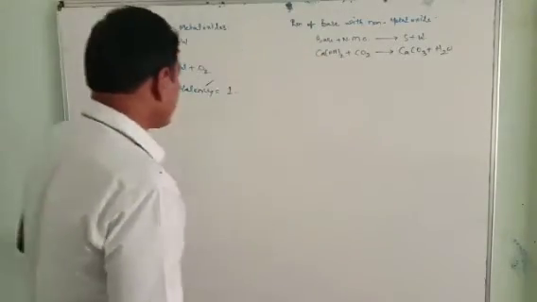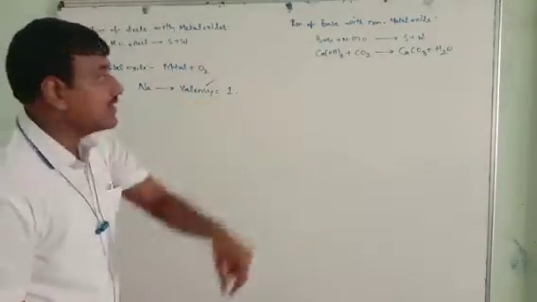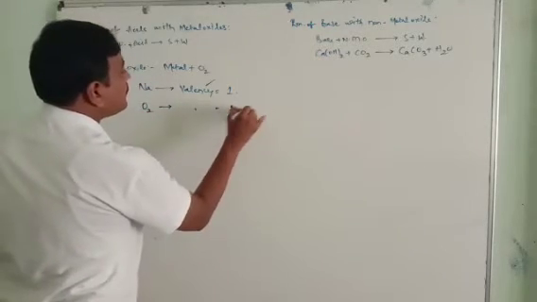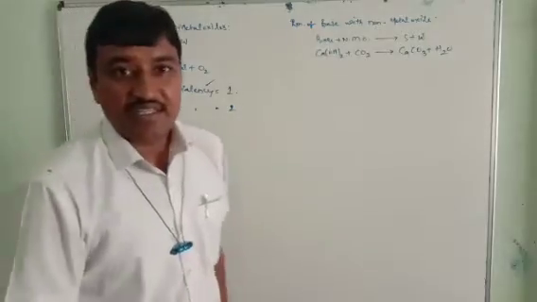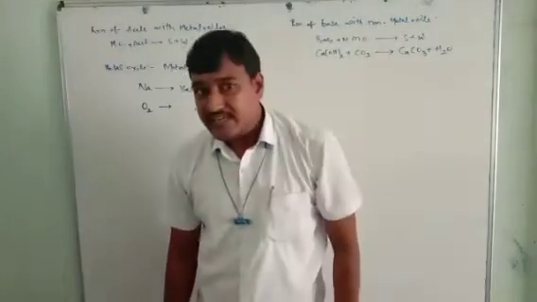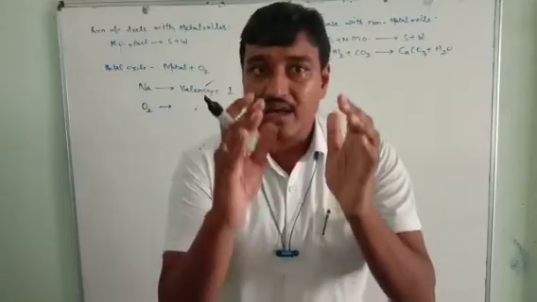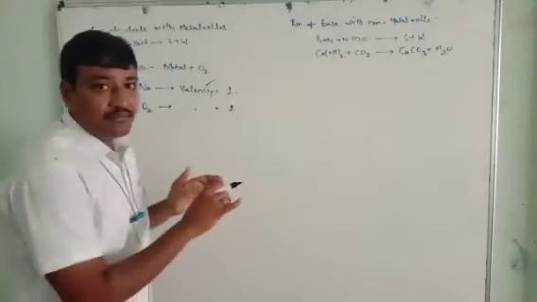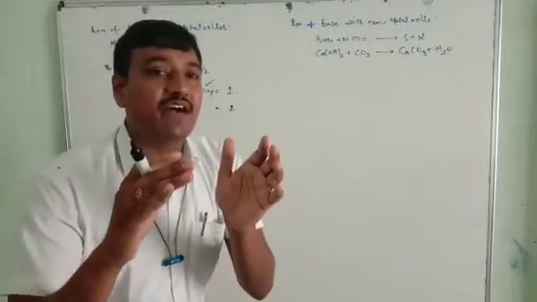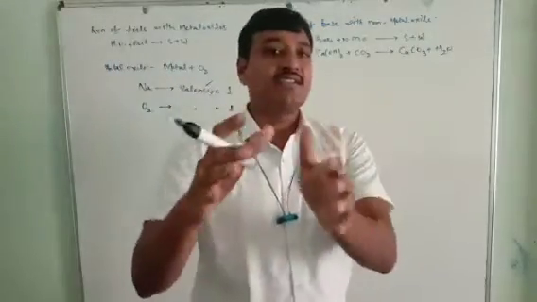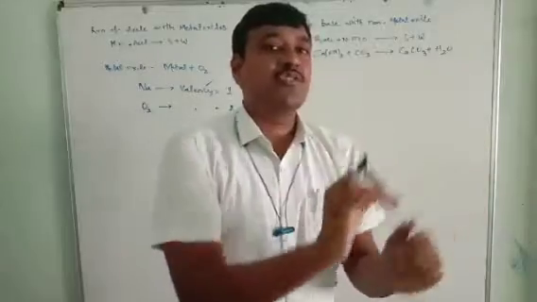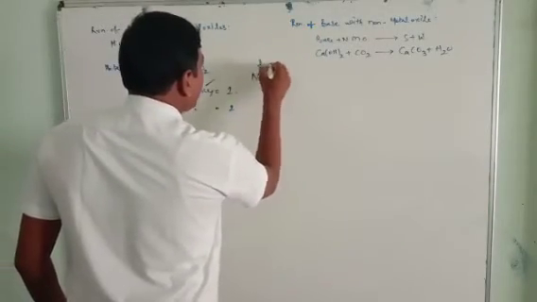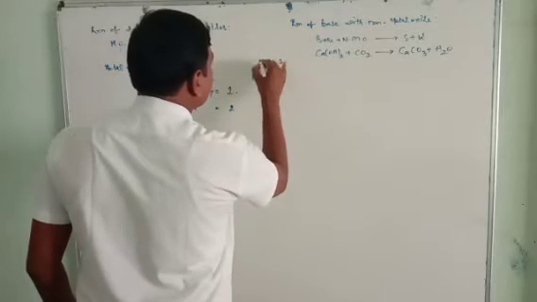When the valency of sodium is 1, what about oxygen? Oxygen valency is 2. If you want to make a compound, for one sodium, how many oxygens are required? For 2 sodiums, how many oxygens? For 1 oxygen, how many sodiums are required? Sodium valency is 1, oxygen valency is 2.